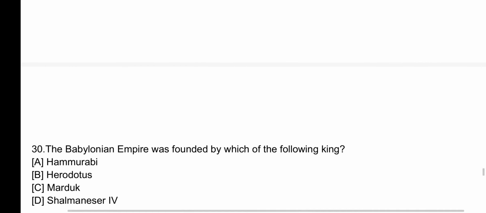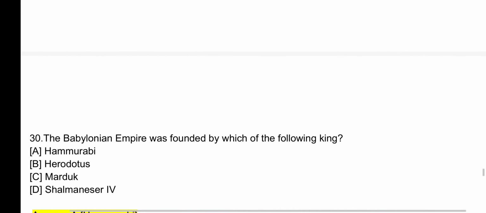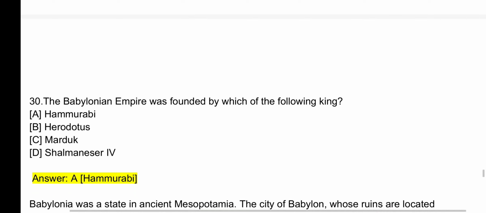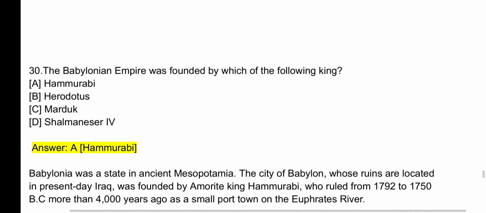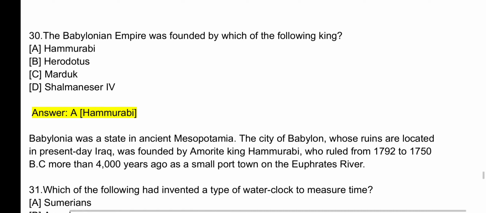Question number 30. The Babylonian Empire was founded by which of the following king? The answer is A. Hammurabi. Babylonia was a state in ancient Mesopotamia. The city of Babylon, whose ruins are located in present-day Iraq, was founded by Amorite king Hammurabi, who ruled from 1792 to 1750 BC, more than 4,000 years ago, as a small port town on the Euphrates River.